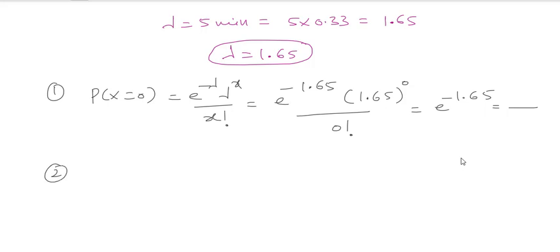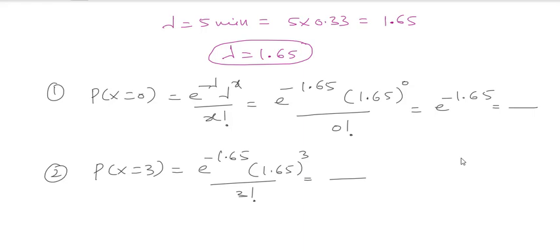Then the second problem, exactly 3 calls. Exactly 3 calls means the probability of X equal to 3, which is again e to the power of minus lambda into lambda power 3 by 3 factorial. Substituting the lambda value directly, e to the power of minus 1.65 into 1.65 to the power 3 by 3 factorial. Whatever value you get, that is the answer.